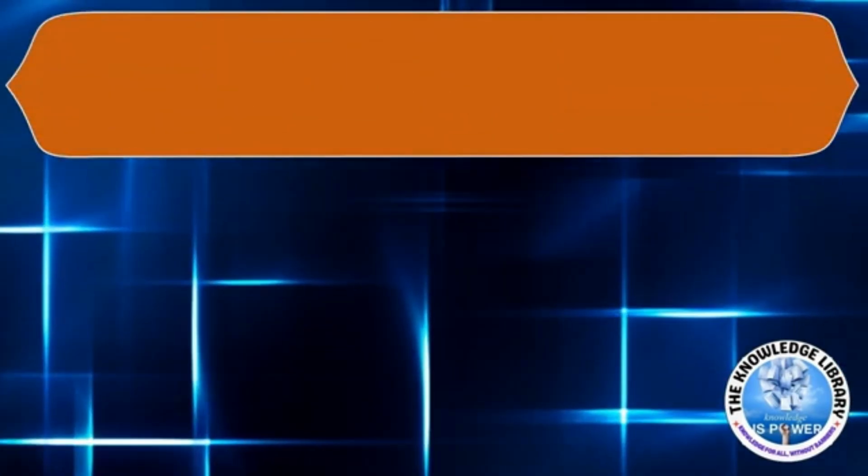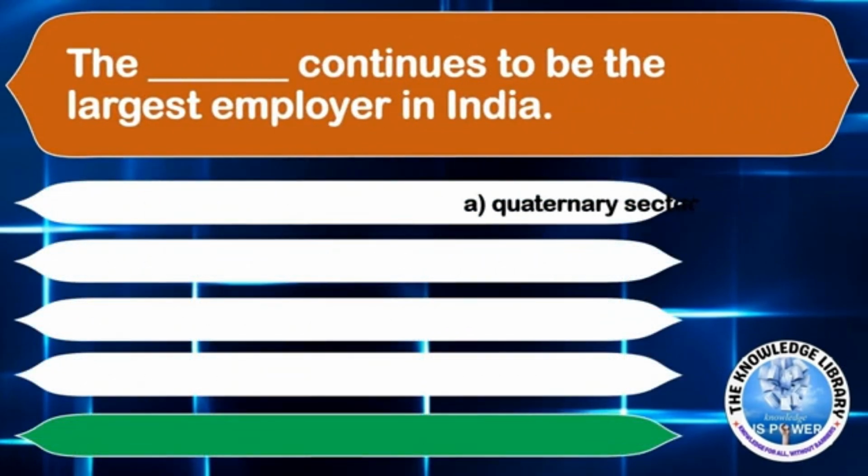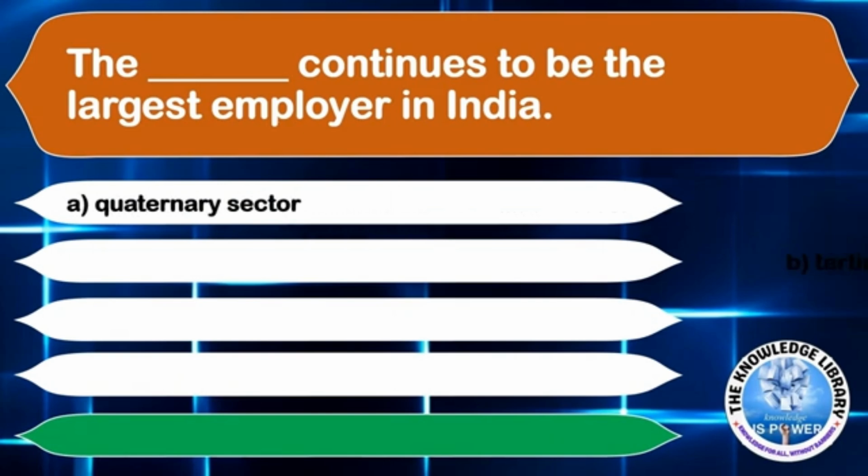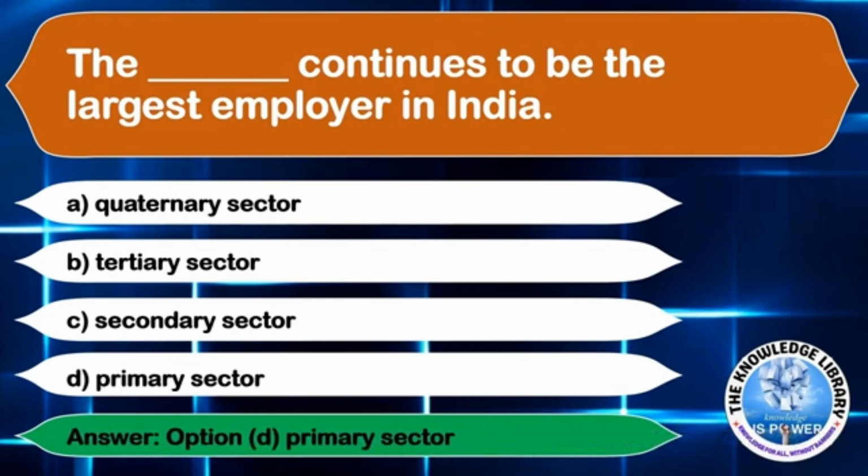The next question is, the dash continues to be the largest employer in India. Option A, quaternary sector. Option B, tertiary sector. Option C, secondary sector. Or option D, primary sector. सही आंसर है ऑप्शन डी, प्राइमरी सेक्टर.